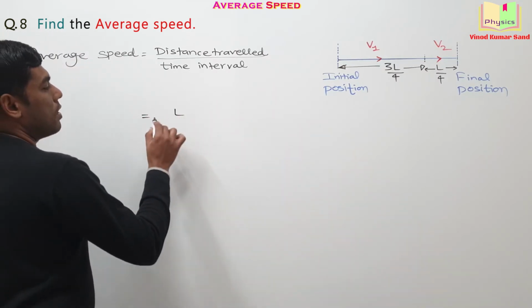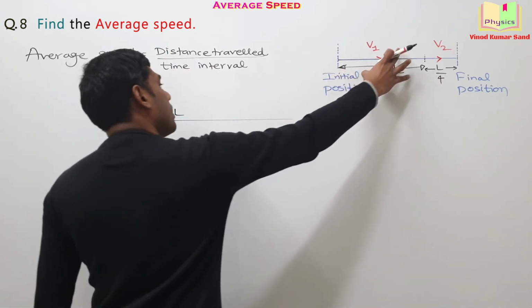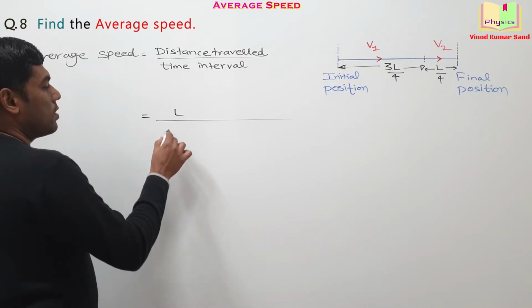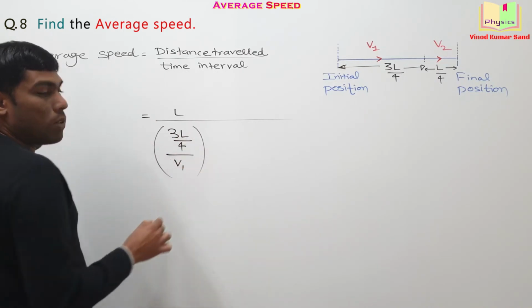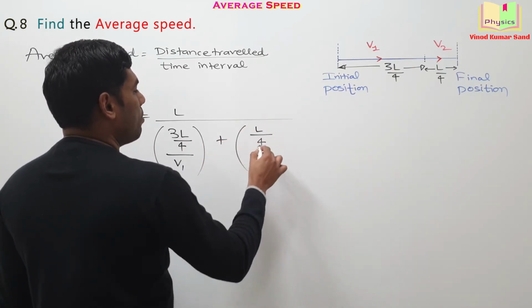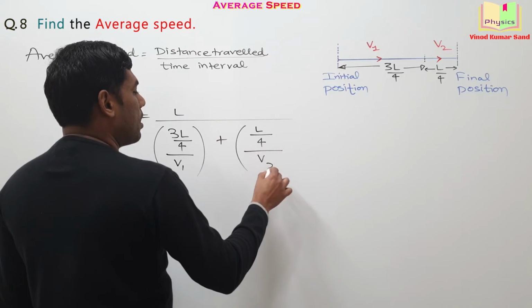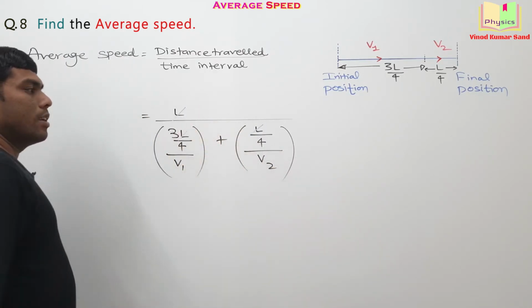The total distance traveled we can see is given as L, and the time taken in the first part of the journey is 3L by 4 divided by V1, plus the time taken in the remaining part of the journey is L by 4 divided by V2. This L is getting cancelled out.